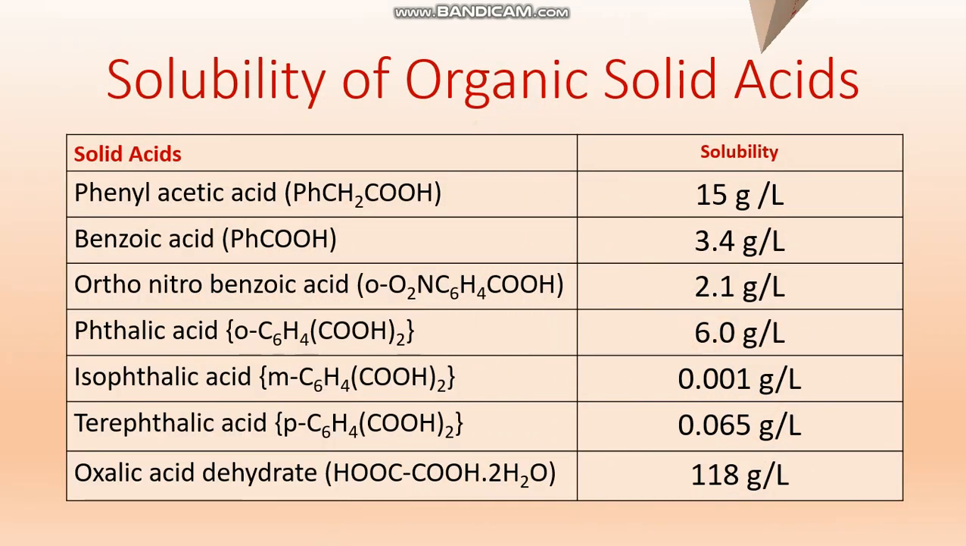Now just have a look at the solubilities of these acids. They are poorly soluble. Out of these, only oxalic acid has a good solubility, 118 gram per liter, because this is a dibasic acid. Also there are 2 molecules of water in its crystal structure, but others are very poor, sparingly soluble in water. And not only that, after dissolution they can hardly produce protons. They are very weak proton producers, so they are very weak acids.